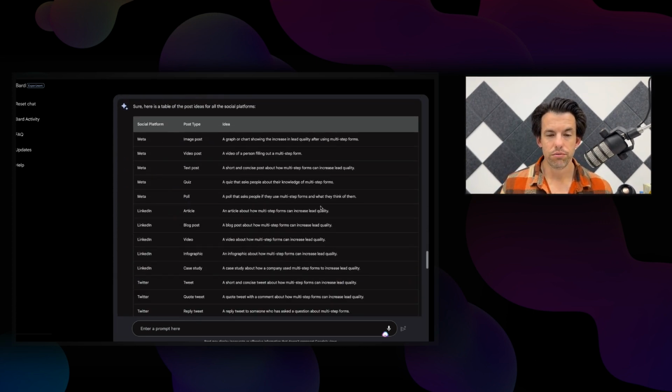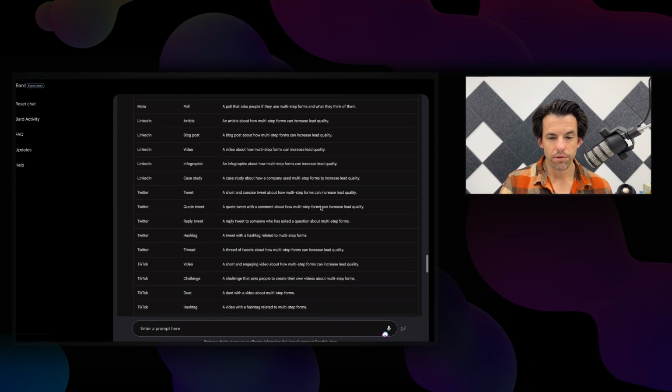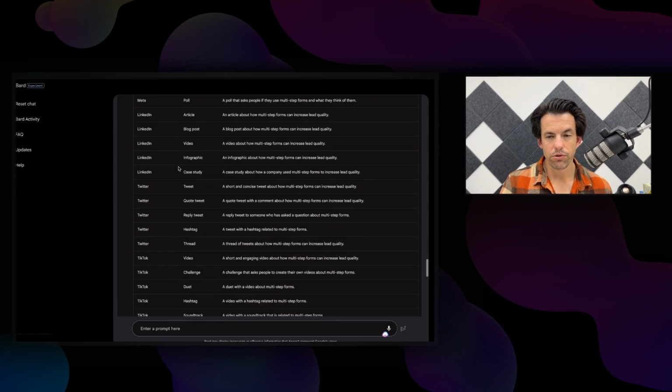You can send it off to a social media manager or designer to actually create the assets and update the table. Love how it outputted this. And this could easily be put into a Google Sheet, and that's connected to Google Bard as well. Another advantage of Google Bard and being under the Google ecosystem.